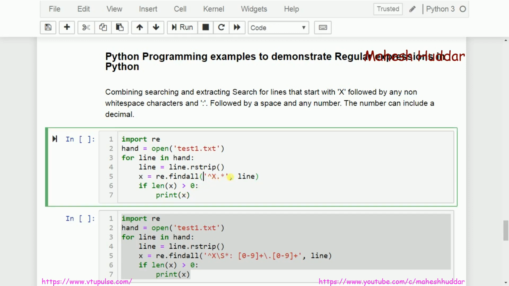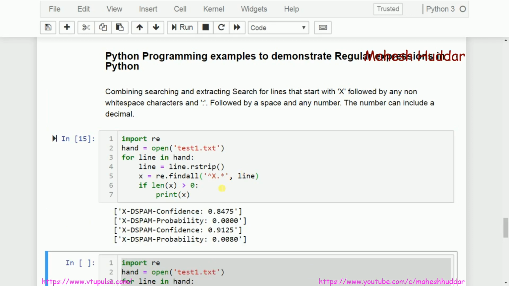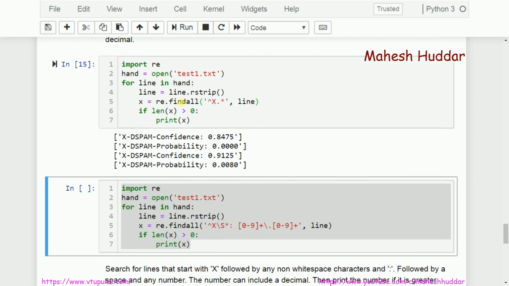Now what I am trying to do here is check whether a line starts with x followed by anything. How many are there? There were totally 4: xd spam confidence, xd spam probability, xd spam confidence, xd spam probability. Now I am not interested in all these things. What I am interested in is extracting all the lines which start with x, followed by anything that may be there, but at the end there should be something like this.